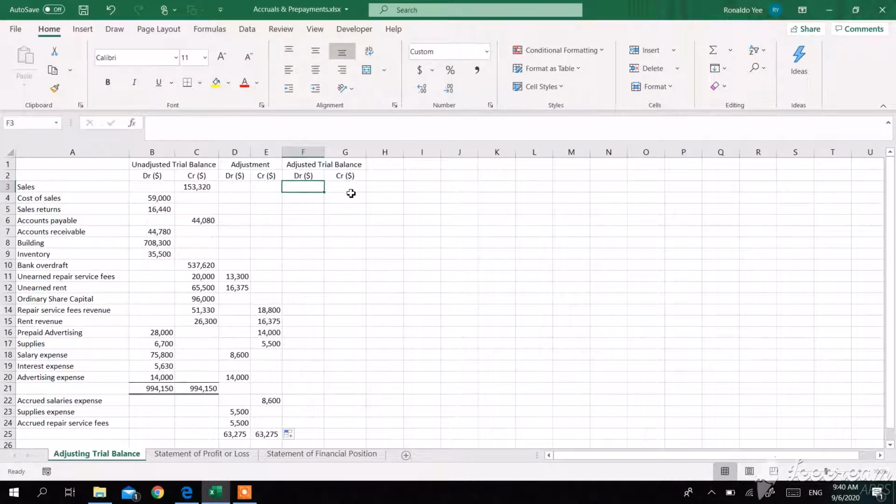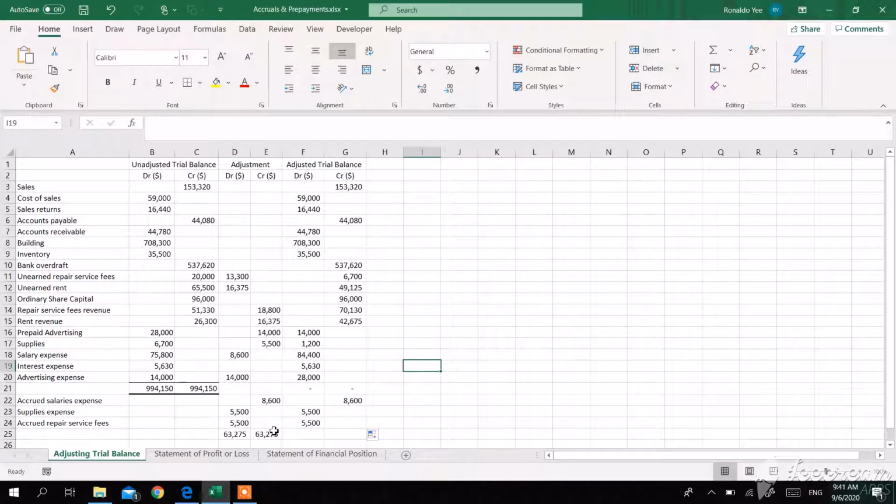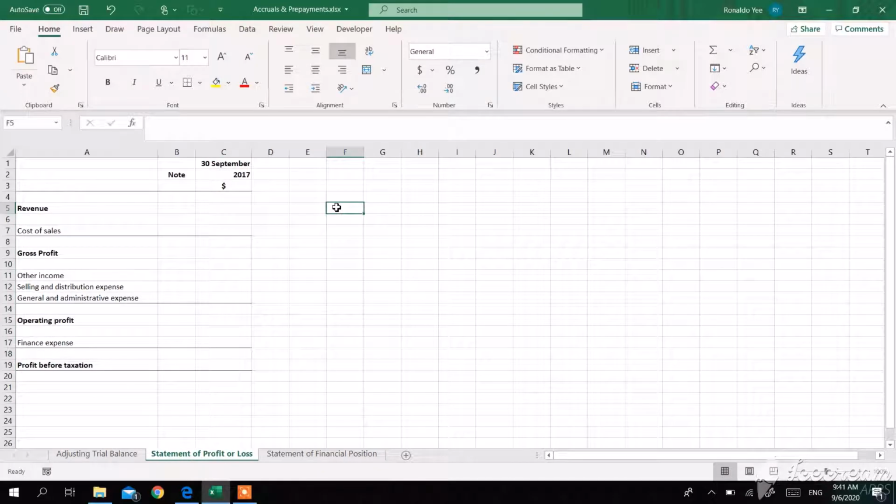So now let me calculate the adjusted trial balance figure. Here comes our adjusted trial balance figure, and yes, they balance. So now we can move on to part B, which is to prepare the statement of profit or loss. This is a rough format of how the statement of profit or loss will look like. And let's see, first item would be revenue.